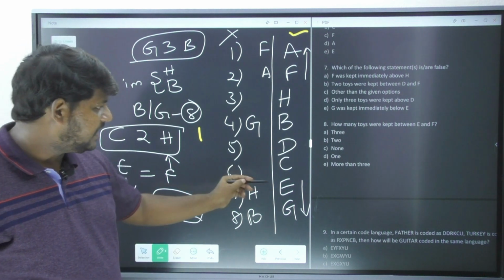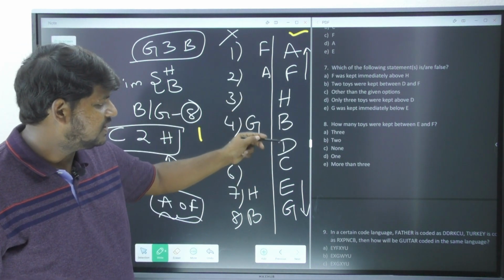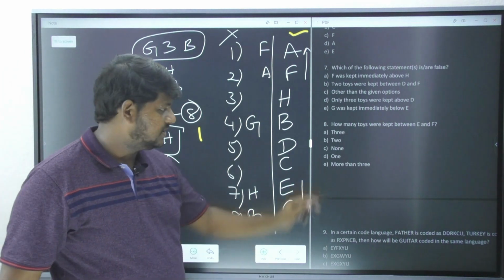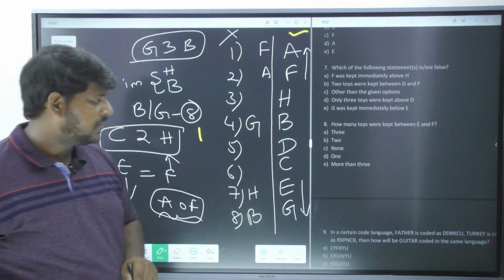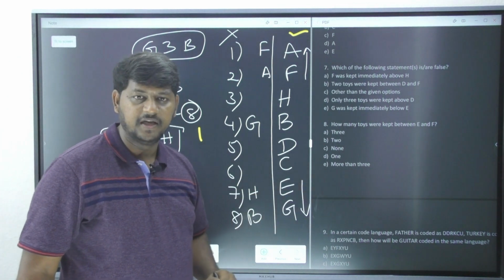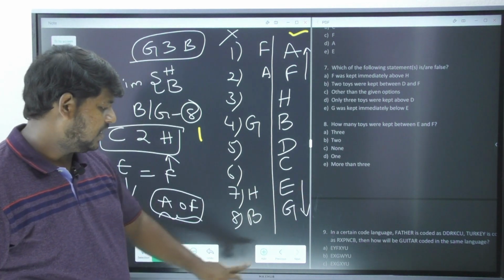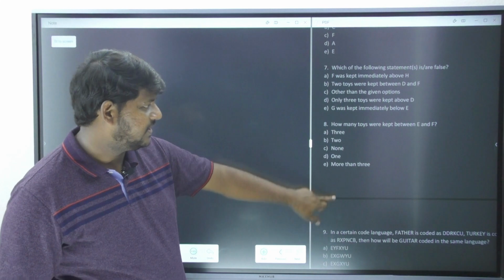How many toys were kept between E and F? Now tell me, in between E and F, how many toys are there? There are 4 toys, which is in option number E. More than 3 is your answer. I hope you understood. Let's move forward to the next question.